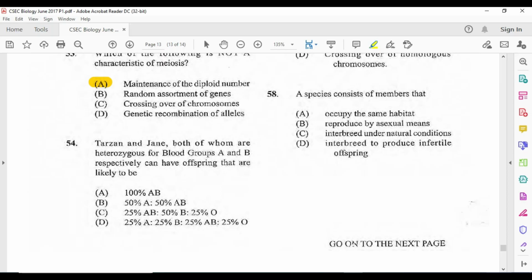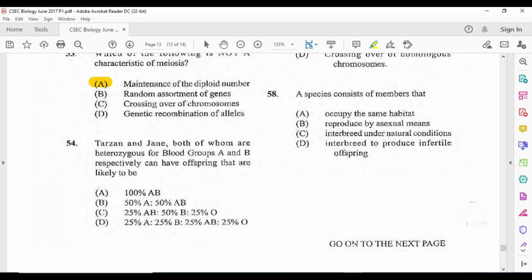So we are looking at Tarzan and Jane, both of whom are heterozygous for the blood groups A and B. If they are heterozygous for blood groups A and B, it means that they would have the AO blood group and the BO blood group, because O is a recessive allele in this case, respectively. So they are AO and BO.